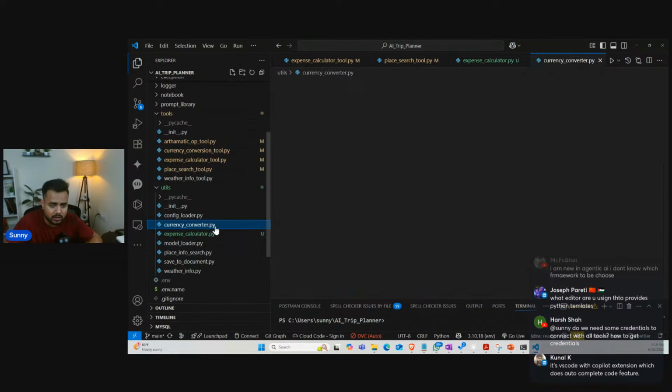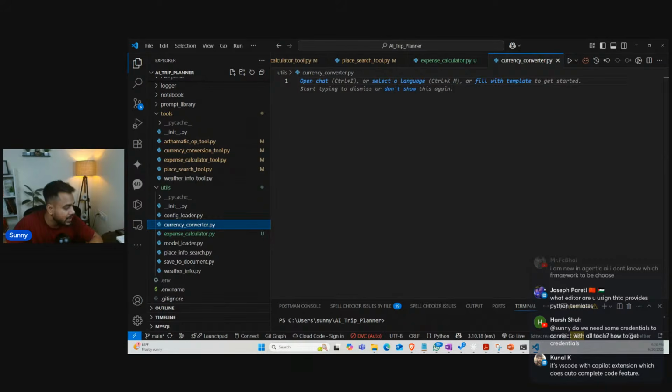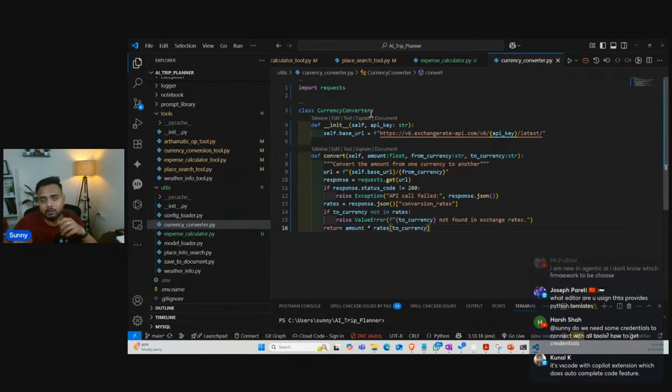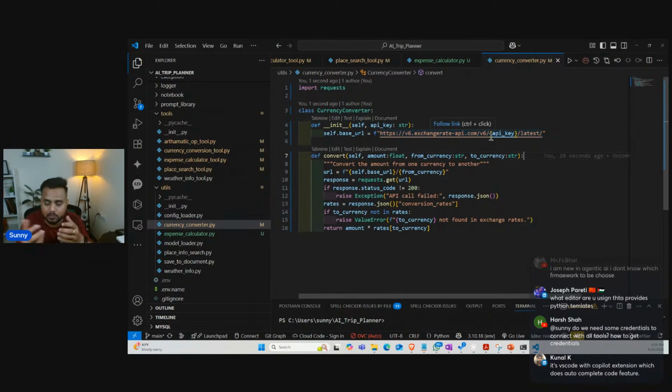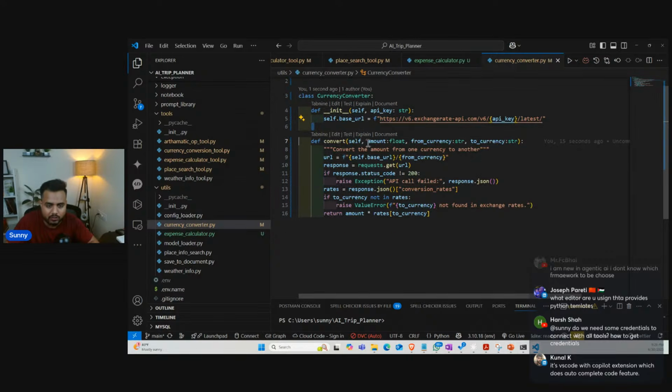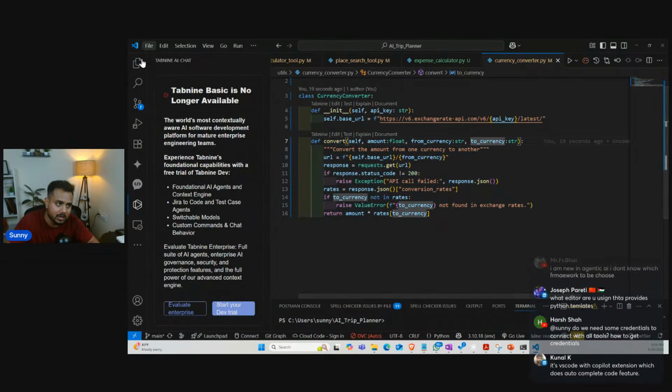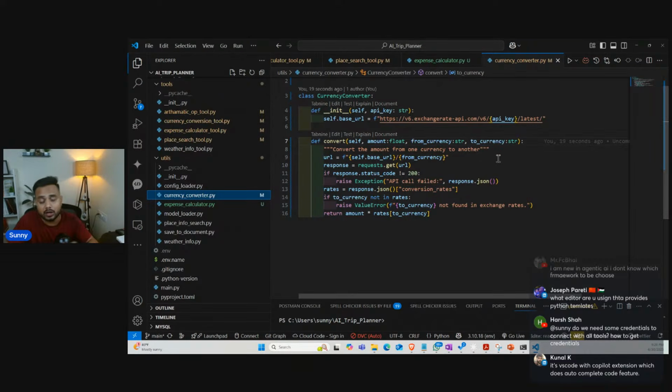Now I'm going to write some other calculations. The next one is the currency converter. Inside this file, I'm going to write the functionality for converting a currency. Here you can see we have a class. The class name is CurrencyConverter. It takes a base URL, and it will take an API key from the exchange API key. After taking the API key, it will take an amount, from currency and to currency, meaning in which currency we need to convert.